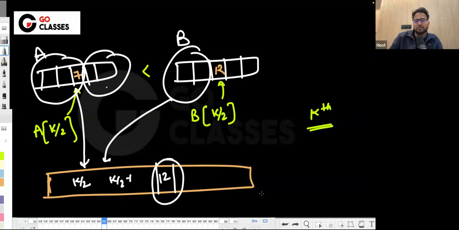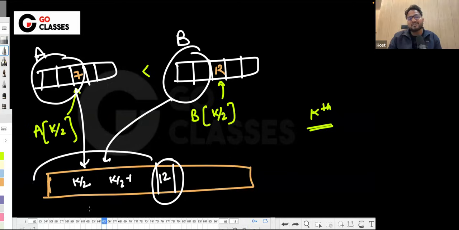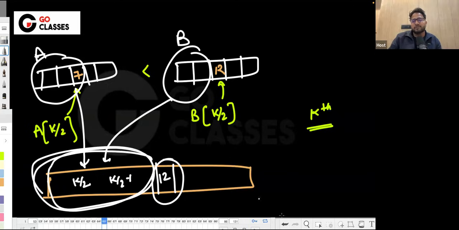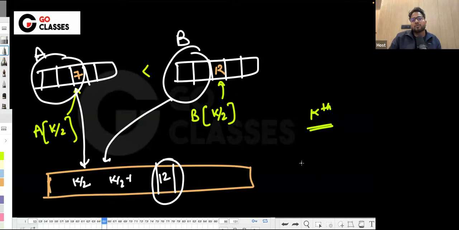I mean, you never know. These numbers could be like 8, 9, 10, right? These numbers could also come here and 12 gets shifted. So basically, 12 must be at least at the kth position. It could be here also, or it could be later on also. In other words, before that, almost k elements must be there, right? So the thing I want to convey is that there is no point in considering these elements. If we call this x and this y, then in this case x is less than y.